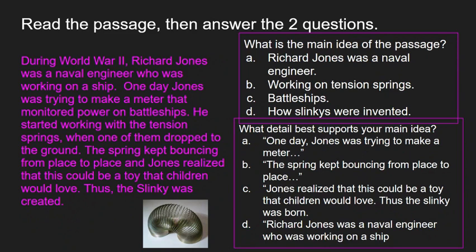Okay, what detail best supports your main idea? Is it A, one day Jones was trying to make a meter? B, the spring kept bouncing from place to place? C, Jones realized that this could be a toy that children would love, thus the Slinky was born? Or D, Richard Jones was a naval engineer who was working on a ship?